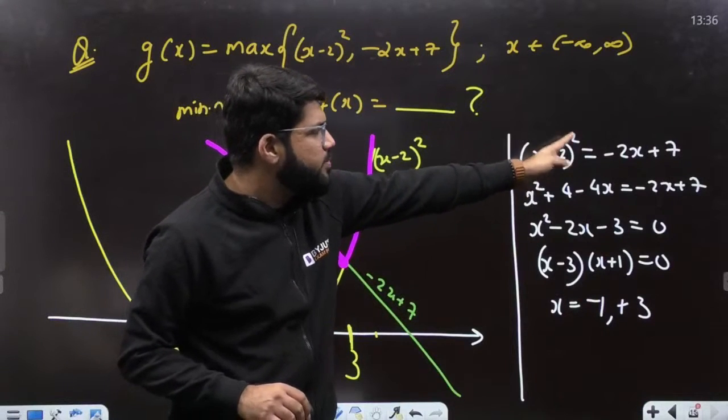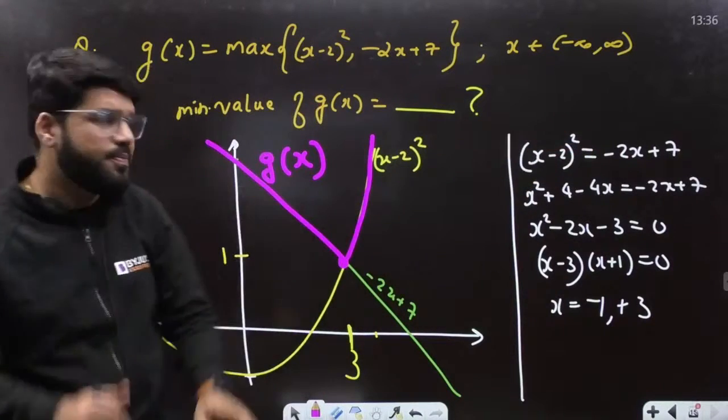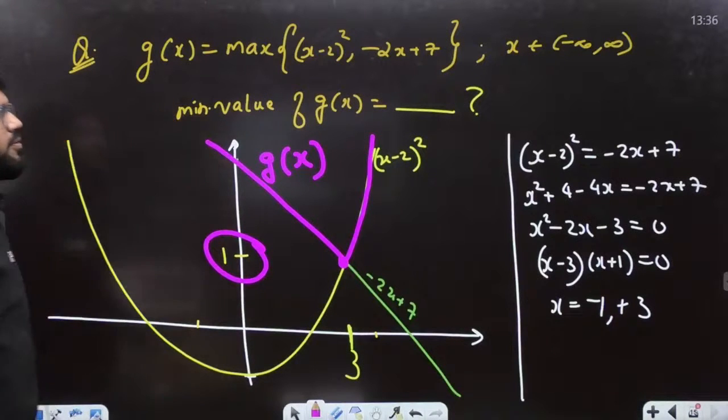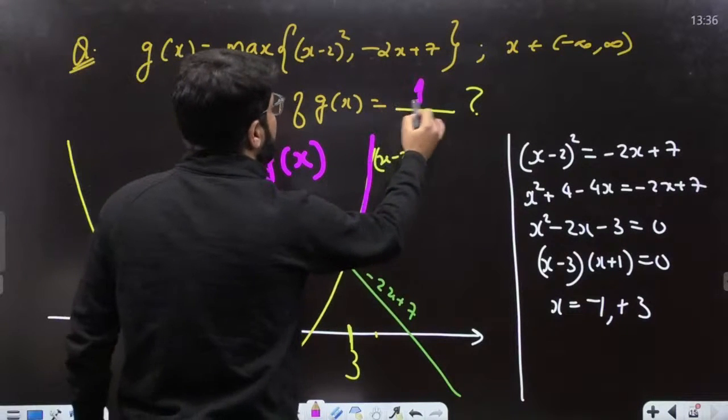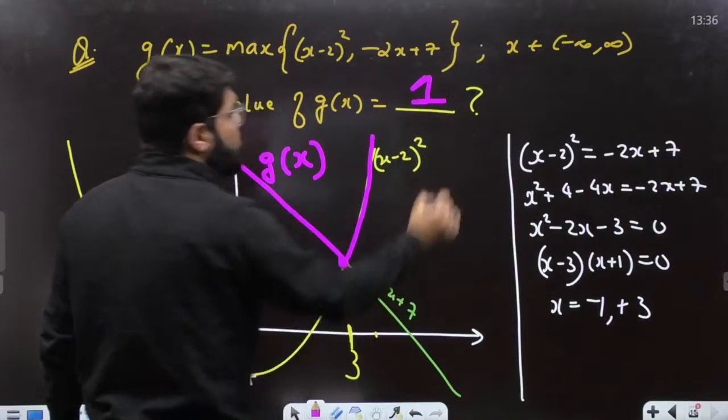Put any one, (3 minus 1) whole square, या minus 2 into 3 plus 1, the answer should be 1. And this is the minimum value, right? The answer is: the minimum value attained by the function is 1. Ask me if you have any doubts.